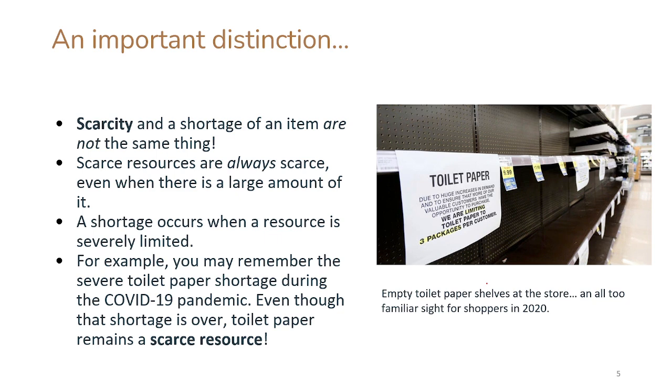So a distinction to keep in mind: just because something is scarce doesn't mean that there's not a lot of it out there, or that the grocery store shelves are empty. There's a distinction between scarcity and shortages, and we'll be talking more about shortages in the second unit of this class. And toilet paper is still a scarce resource, even though that shortage is over and it's been some years now.